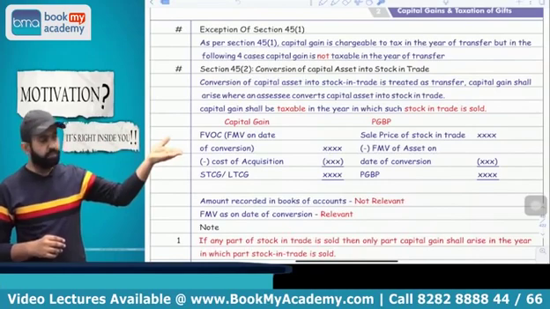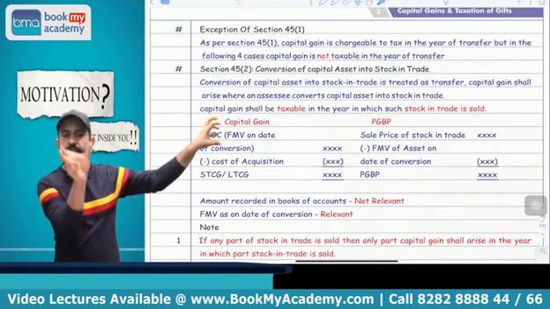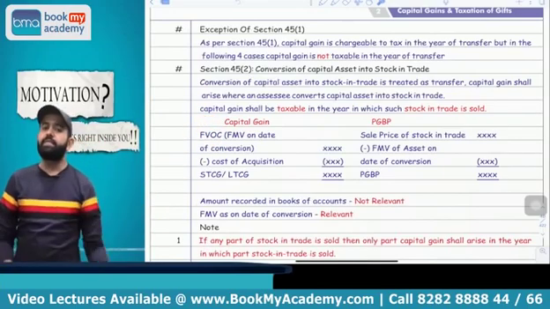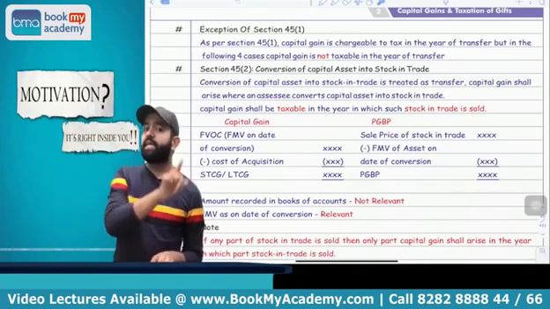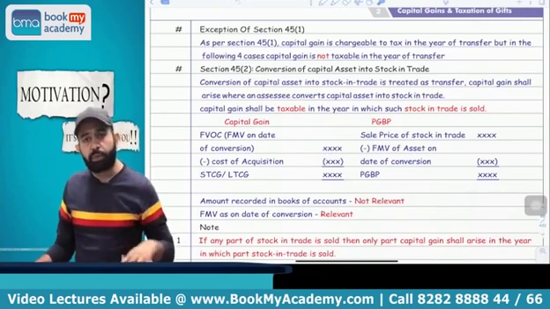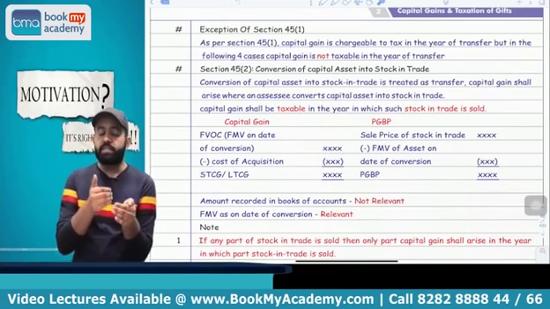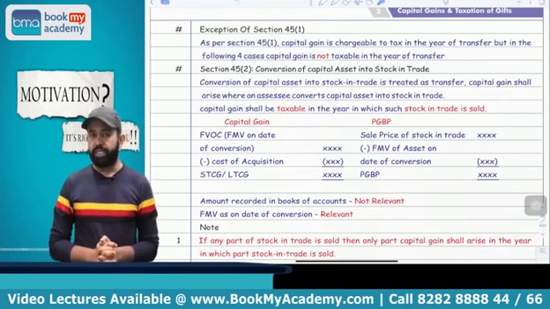For business purposes, the sale value of the stock minus the FMV of that capital asset on the date of conversion, which is treated as your business cost, will be the business income. Both are taxable in the year in which the stock in trade is sold. If the stock in trade is sold proportionately, then the capital gain is also taxable proportionately. You got my point or not?